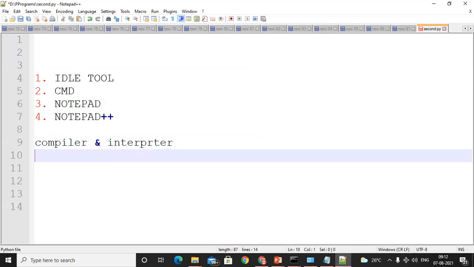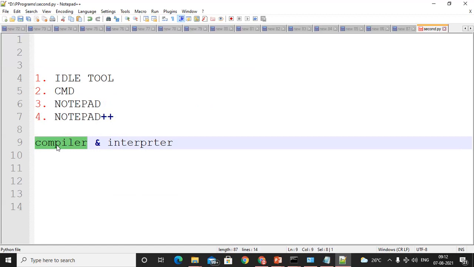So the difference between interpreter and compiler, make a note of that. In compiler and interpreter, the work is near about the same, but the task is different. Compiler will check the code at the time of compilation. The best example is C language. In C language, until the syntax is correct, we cannot execute the program.